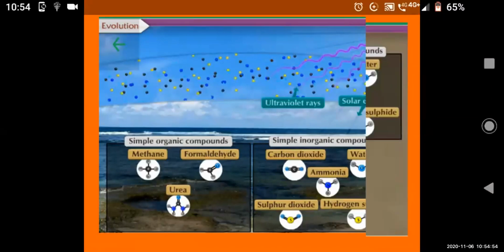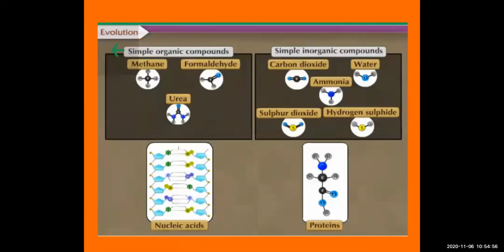Okay, next is nucleic acid. You can see proteins. After the simple organic and inorganic compounds, complex things started to occur. From simple organic and inorganic compounds there is a formation of complex compounds, that is proteins and nucleic acids.